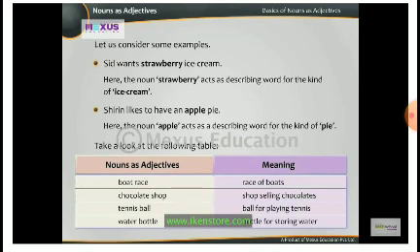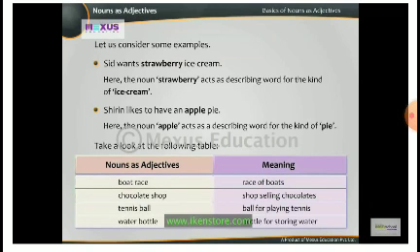Let us consider some examples. Sid wants strawberry ice cream. Here the noun strawberry acts as a describing word. Which ice cream? Strawberry. For the kind of ice cream. Shreen likes to have an apple pie. Here the noun apple acts as a describing word for the kind of pie. Which pie? Apple pie.